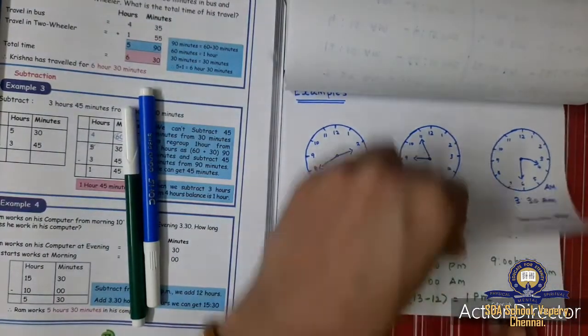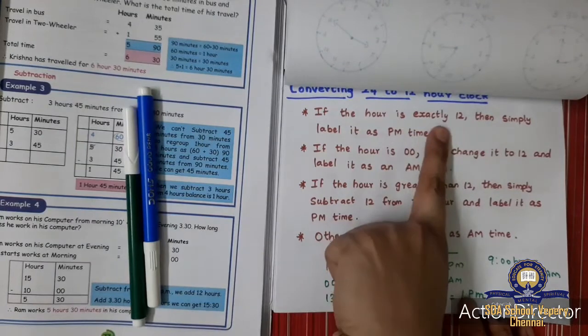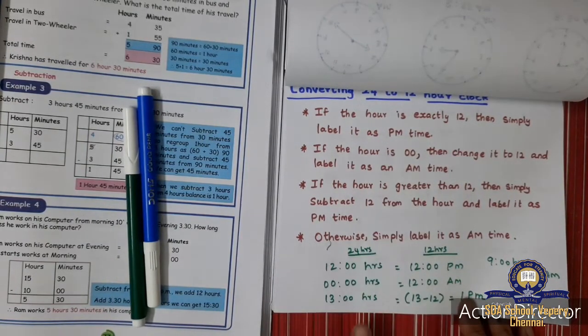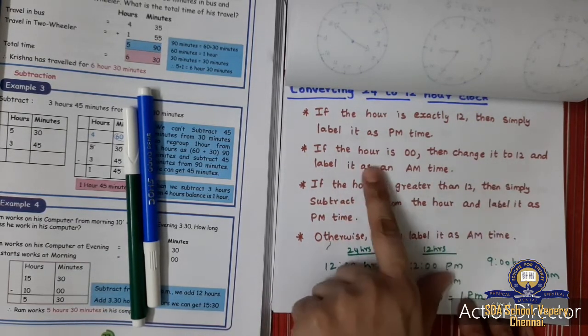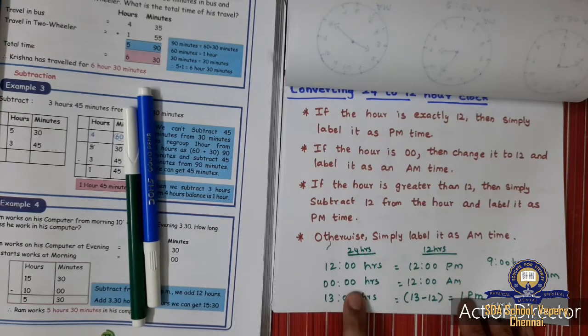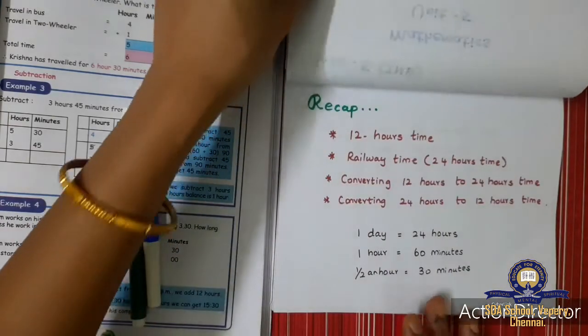Next we saw about converting 24 hours to 12 hours. If the hour is exactly 12, then simply label it as PM. So if it is 12 hours, 12 PM. If the hour is 00 hours, you will write 12 AM. If the number is greater than 12, that is 13, 14, 15, you will just subtract 12 from that number and write the time. Okay, this is how we change timing.